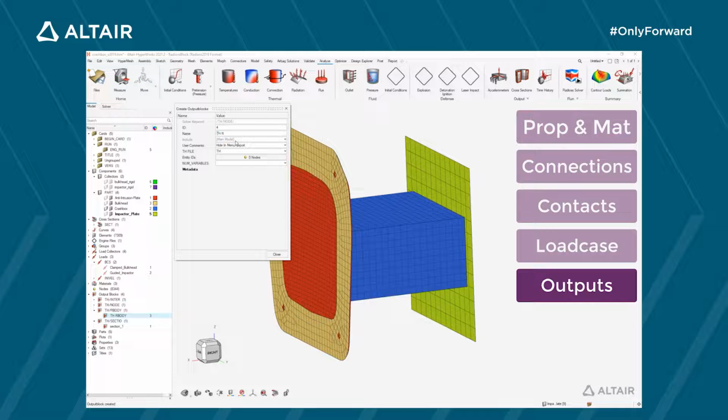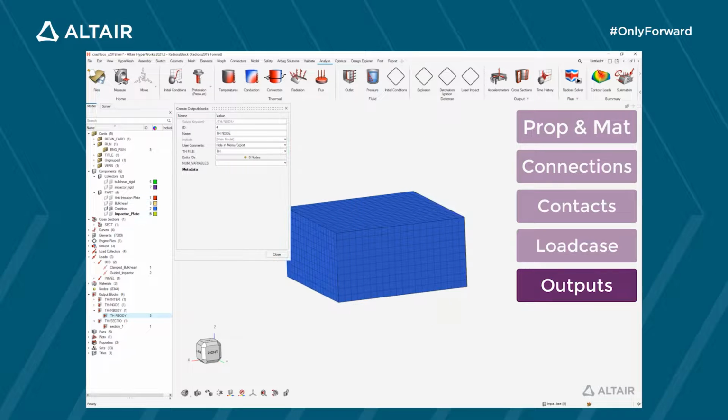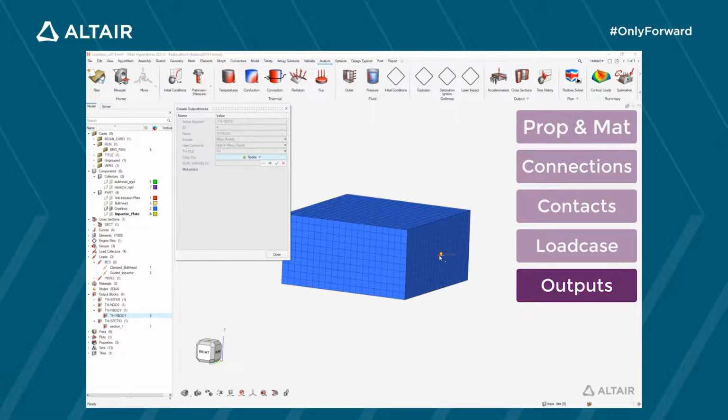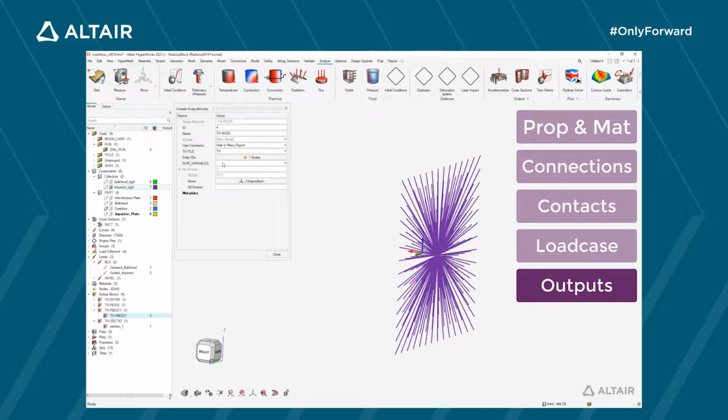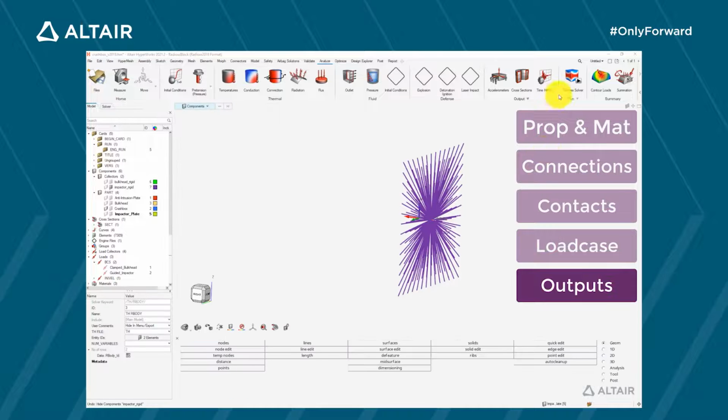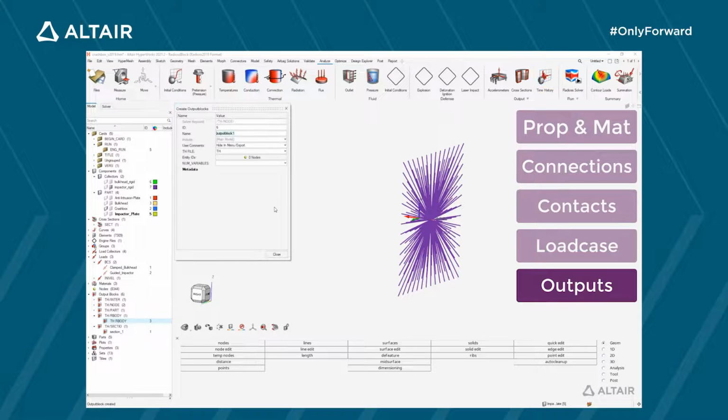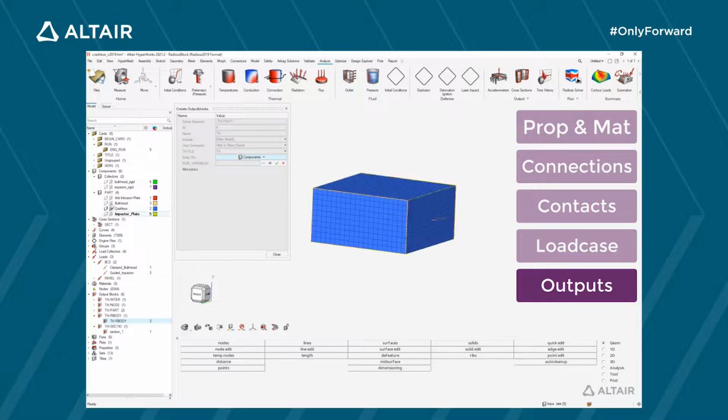I'm creating a time history for nodes so as to track the motion of the impactor and of the front face of the crash box. A time history for parts will output the energies in the selected parts: internal energy, kinetic energy, hourglass energy.